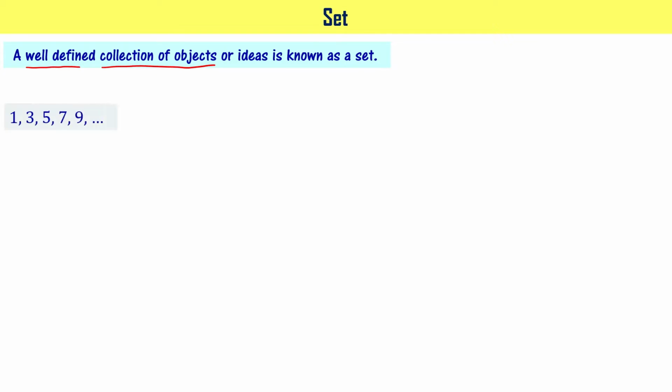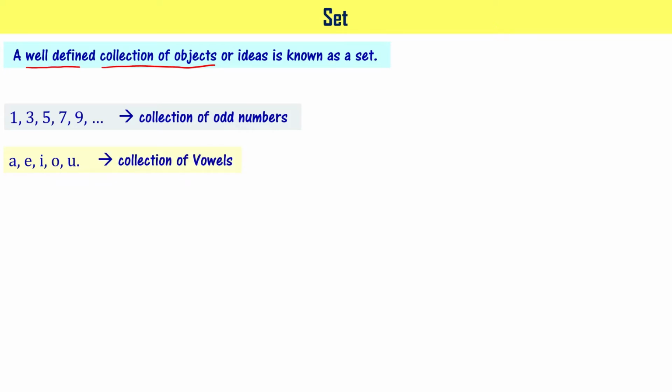Look at this example: 1, 3, 5, 7, 9, and so on. These are odd numbers, right? So this is a collection of odd numbers. Now let us take another example: A, E, I, O, U. These are vowel letters, so we can say it is a collection of vowels in the English alphabet.